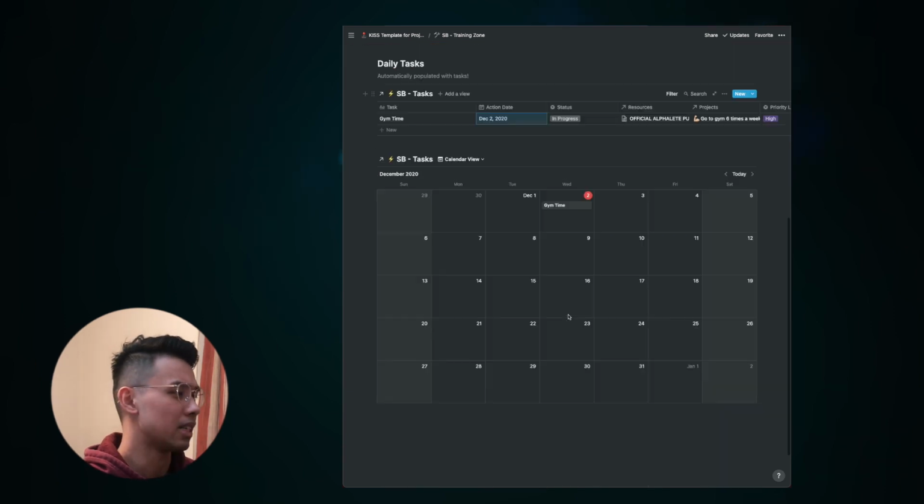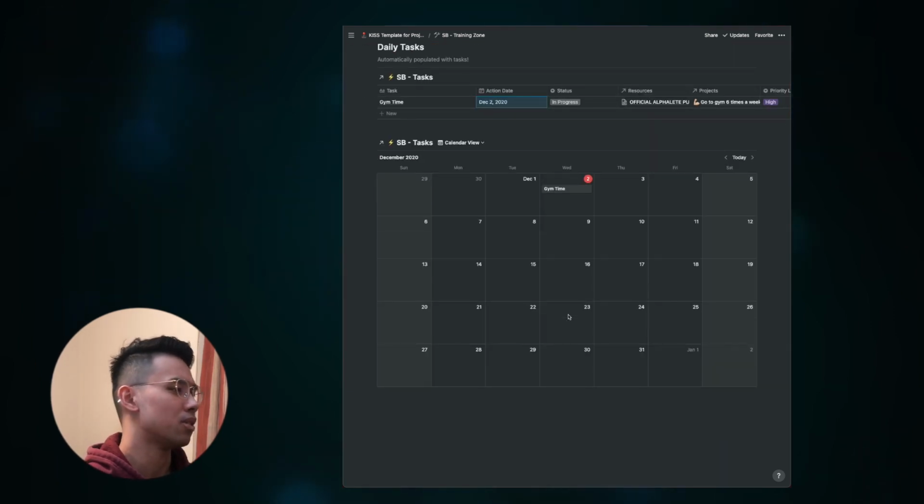Nothing else matters apart from these daily tasks when you're in the training zone dashboard. With the whole picture of weekly tasks, we also incorporated calendar views that showcase you all the tasks that you need to do on a week-to-week basis.